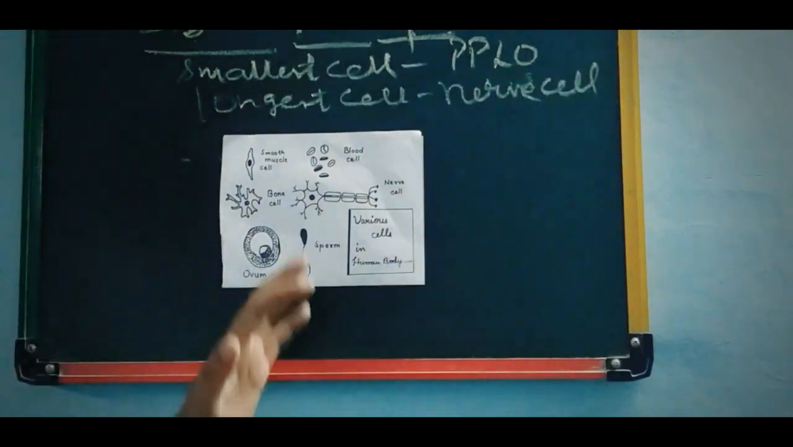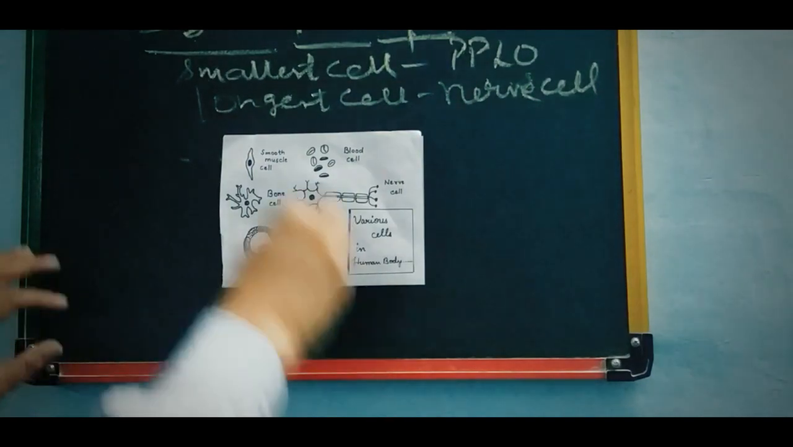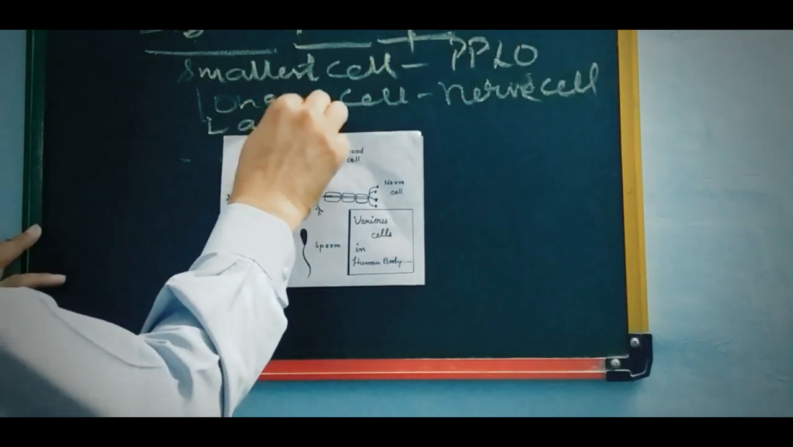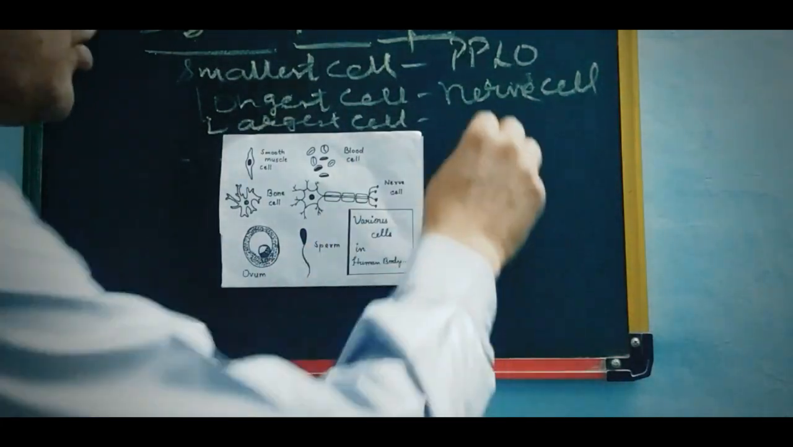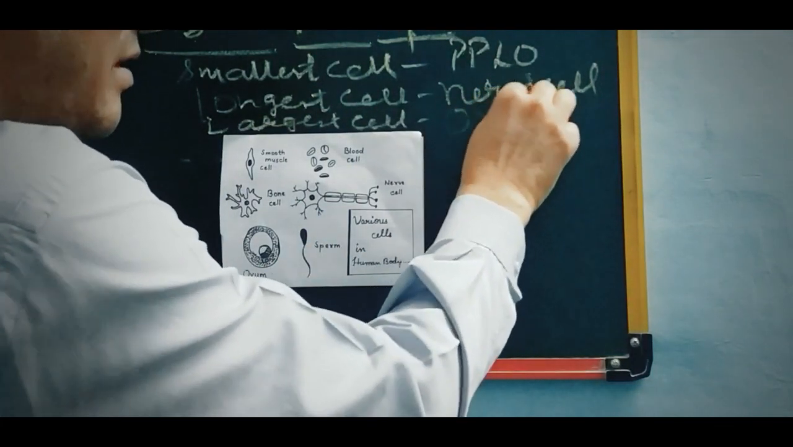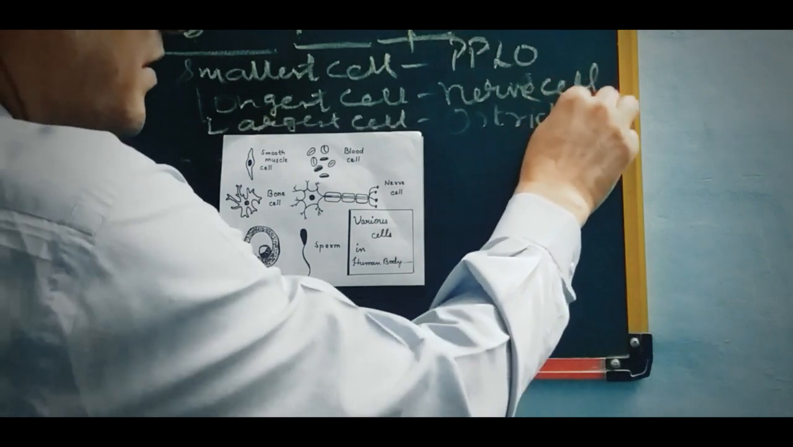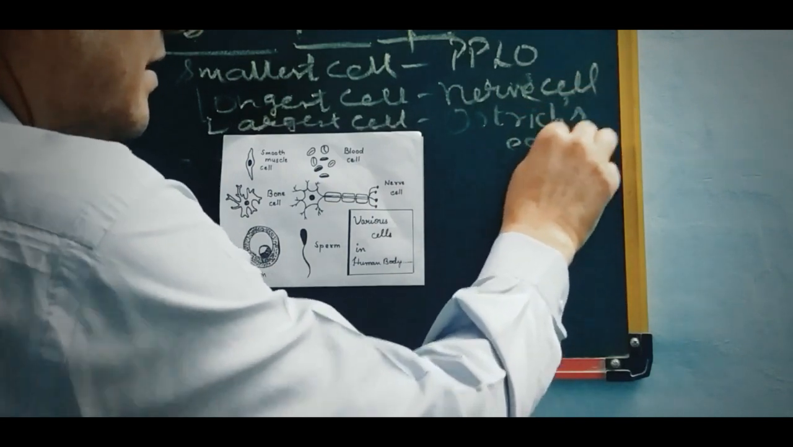That is the longest cell, and the largest cell is the egg of an ostrich. Ostrich is a bird and its egg is the largest cell.